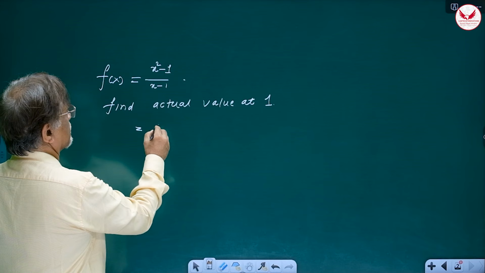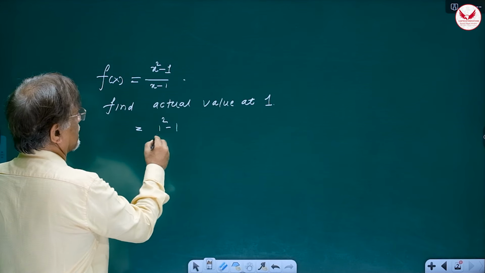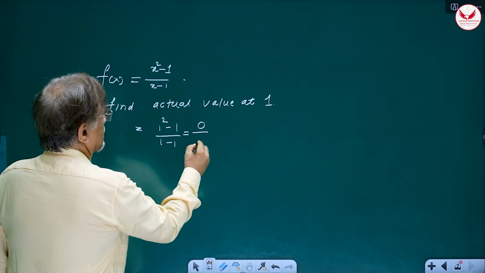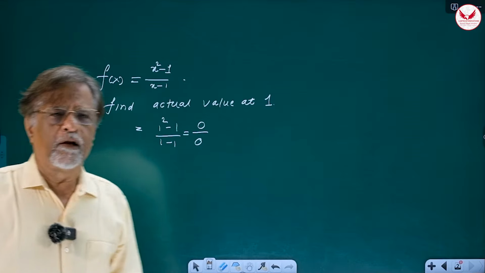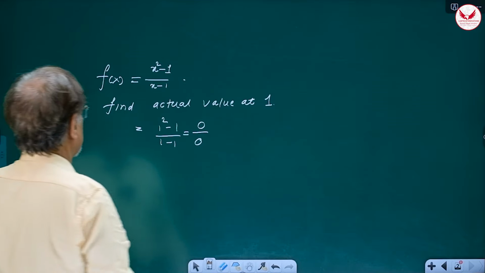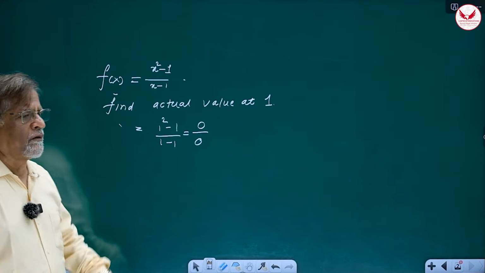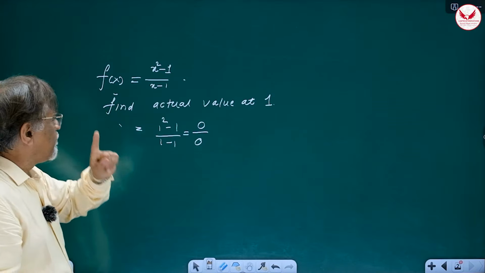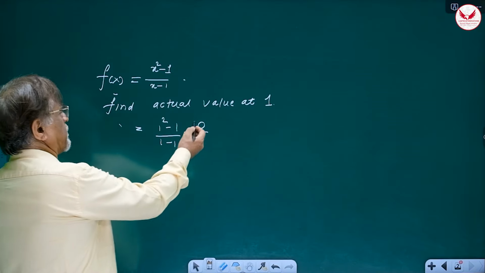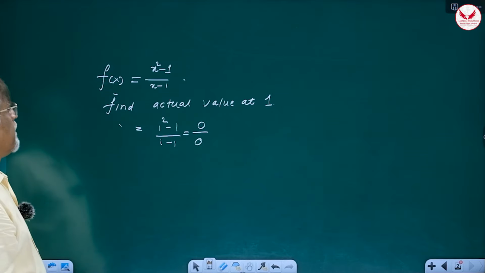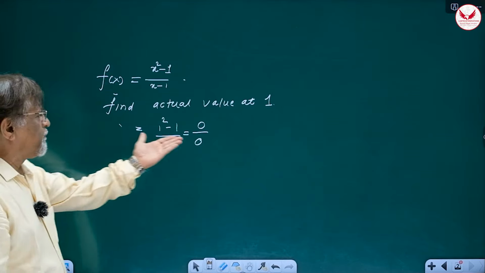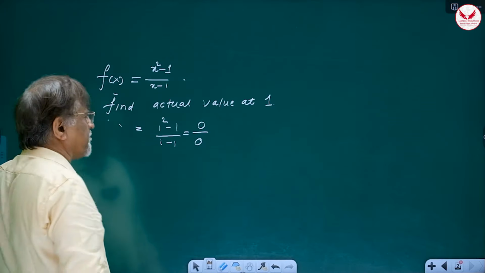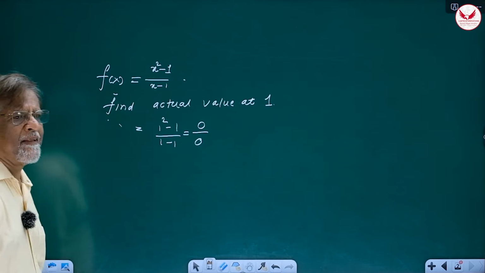So you will get 1 square minus 1 divided by 1 minus 1. But this gives us an explosion because this value is 0 by 0 and I cannot find it out. So it is very clear that this function does not have any value at x equal to 1, because there the function's formula reduces to the perennial problem called 0 by 0, and I wanted to find an answer to this question. So that is why I am saying, okay, chalo, there is no actual value, let us find the predicted value and see what happens.